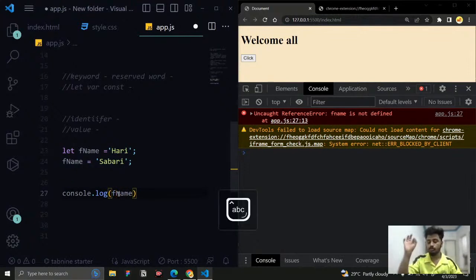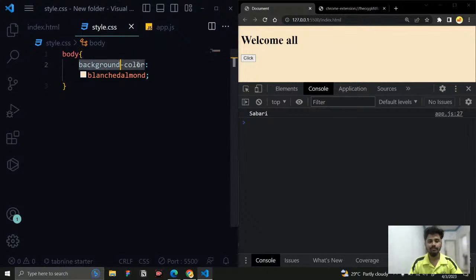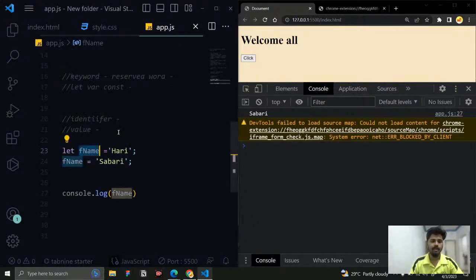Okay, then you need to follow the same thing first; that is the main rule. One thing: JavaScript follows lower camel case. What is meant by lower camel case? In CSS, you can see each and every word is separated by a dash, right? So it's called kebab case. And likewise, in JavaScript each and every word is not separated by a dash.